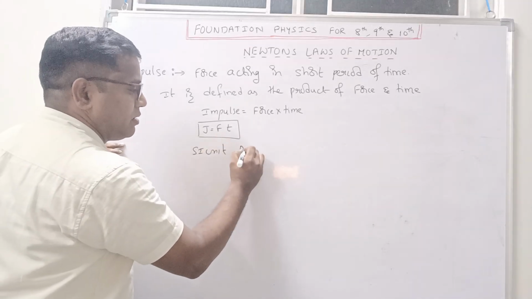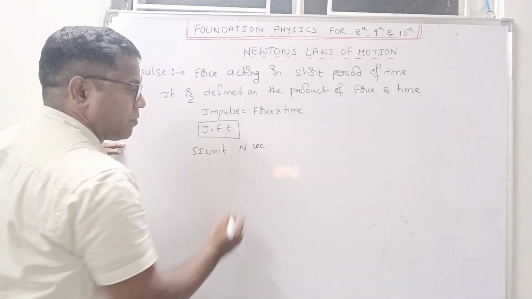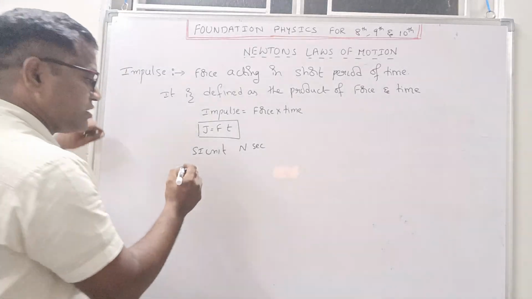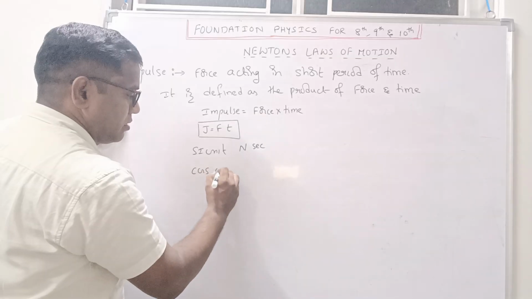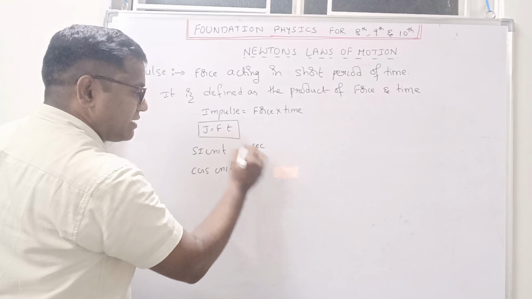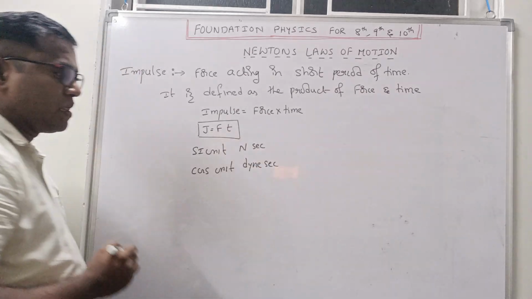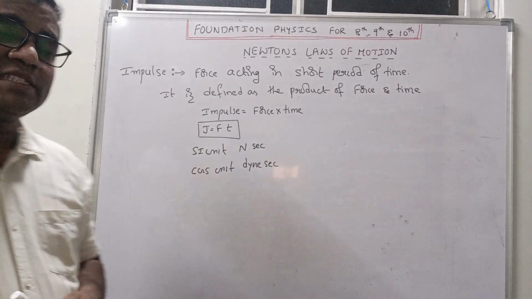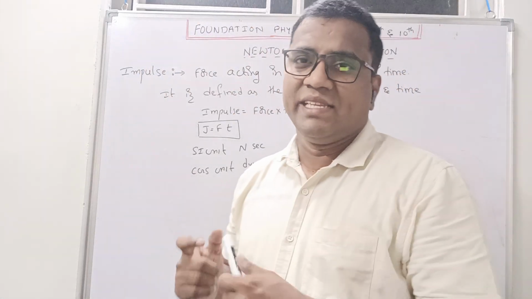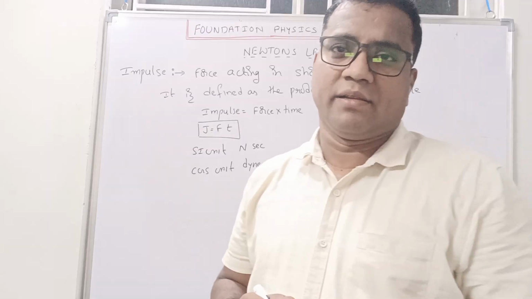Force is Newton, time is second. And CGS unit: force, dyne, and time, it is again second. So here if you see, SI unit is Newton second and CGS unit is dyne second.